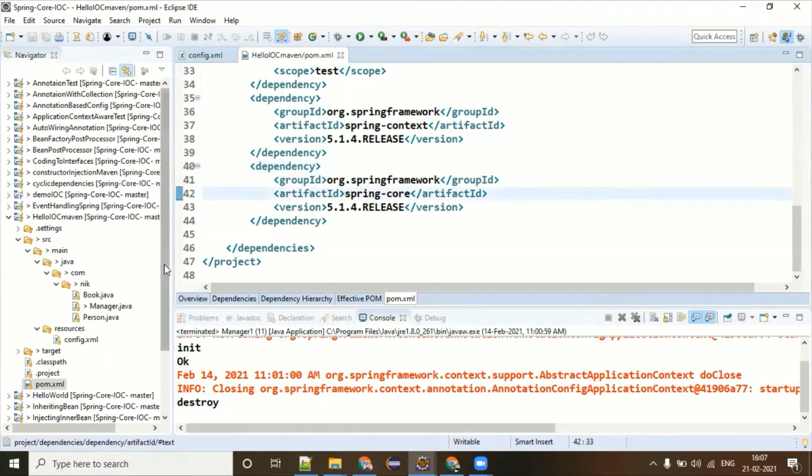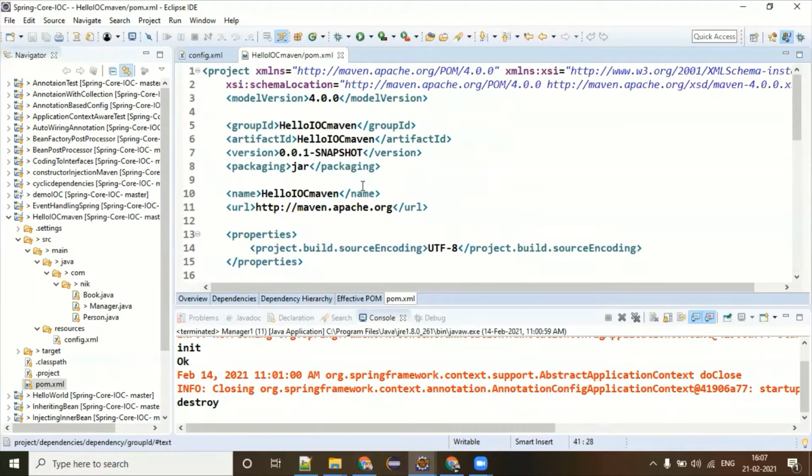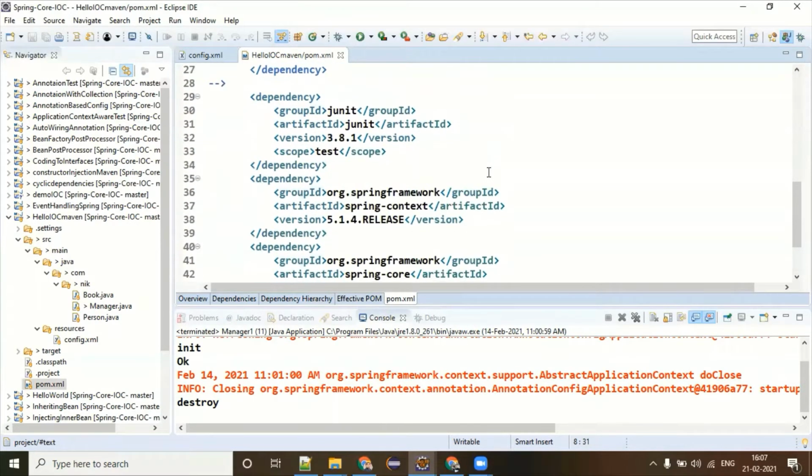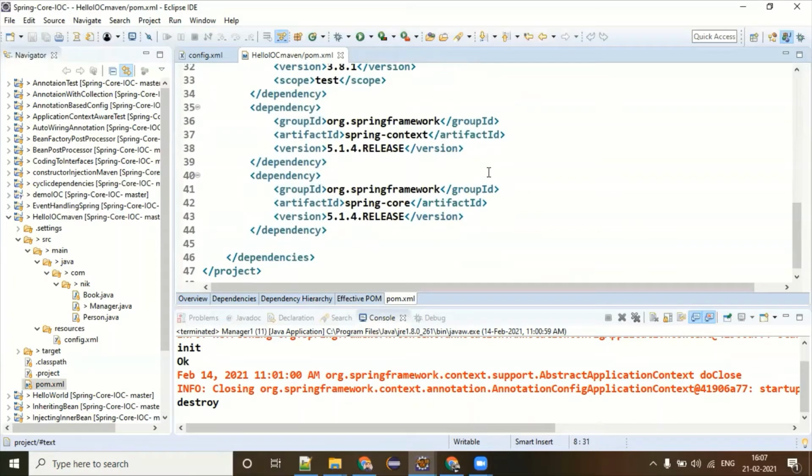Okay. So you remember in the Spring IOC, we have created a Maven project, and remember why Maven? Maven is one of the building tools, a project building tool, where you have one file called pom.xml, which stands for project object model. In the pom.xml file you are saying what the project versions, group ID, artifact ID, properties are, along with mainly the dependencies. Dependency is nothing but the library which you're going to use inside your project.